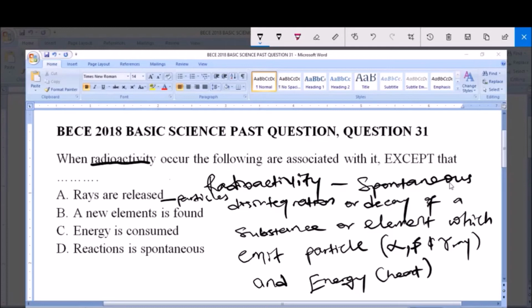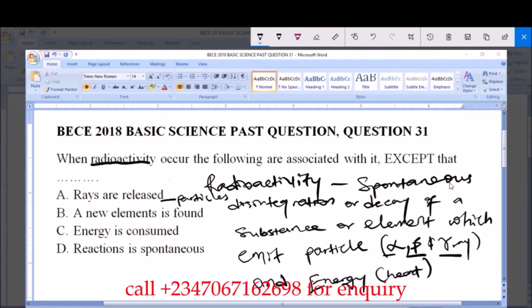Radioactivity will result in the emission of what? Emission of particles. This includes your alpha particle, your beta particle, and your gamma rays. So rays are released. Now B says what? A new element is formed. Yes, when radioactivity occurs, new elements are formed.